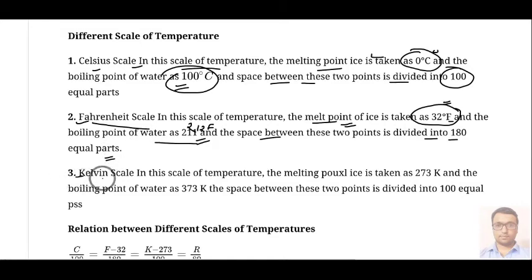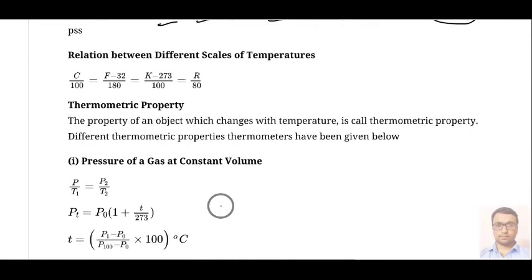Divisions are 180. Then we have the Kelvin scale, and in the Kelvin scale the melting point is considered as 273 Kelvin and the boiling point of water is considered as 373 Kelvin, and the space between them is again divided into 100 divisions. Now we have a relation to convert degree Celsius to Fahrenheit and Kelvin: C/100 = (F - 32)/180 = (K - 273)/100.